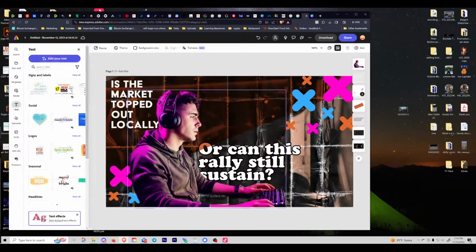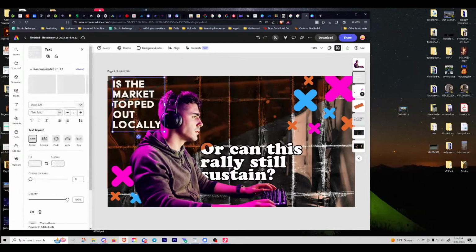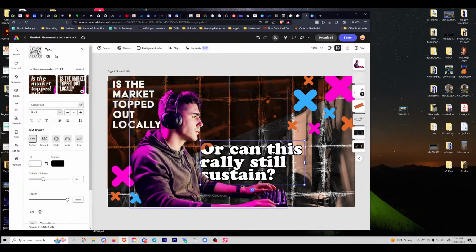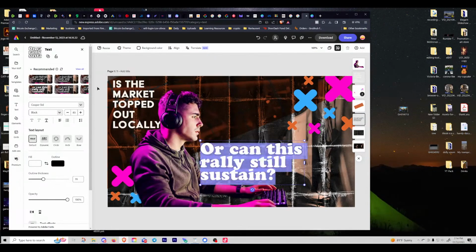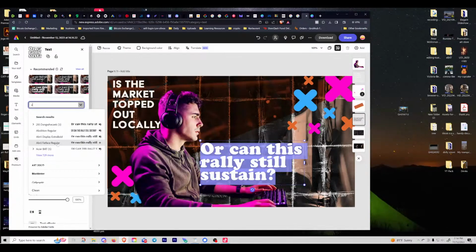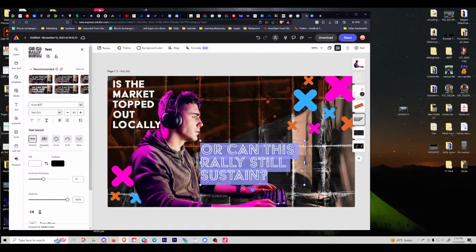So is the market topped out locally? And that font, I'll copy this one. It's called Acer Bat, B-A-T. So I'll change this one too. I'll click on this text, and I'll remember Acer. And as soon as I start typing in, it's going to show a recent one, which is right here, Acer. So I'll choose that one.